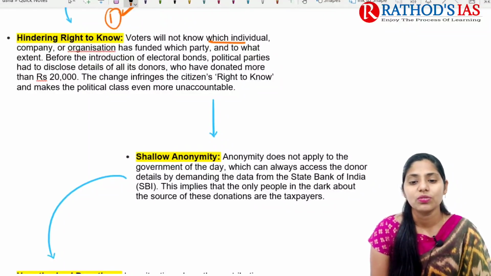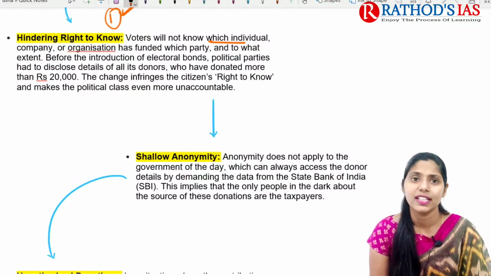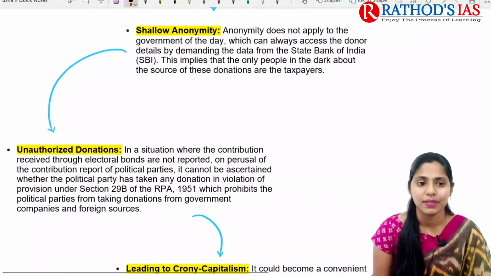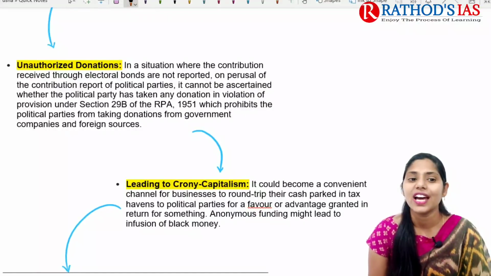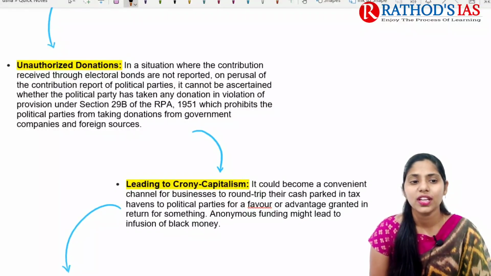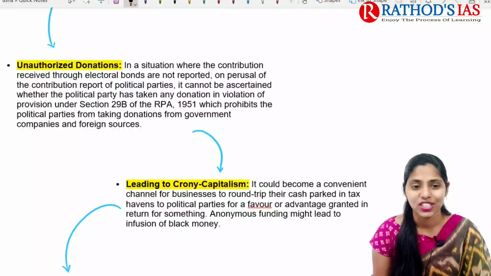So because of this, the government can go to the SBI and get the data. In this way, there is a shallow anonymity that is present. And there is also unauthorized donation that we can see here. In a situation where the contributions received through these electoral bonds are not reported, that will come under unauthorized donations.